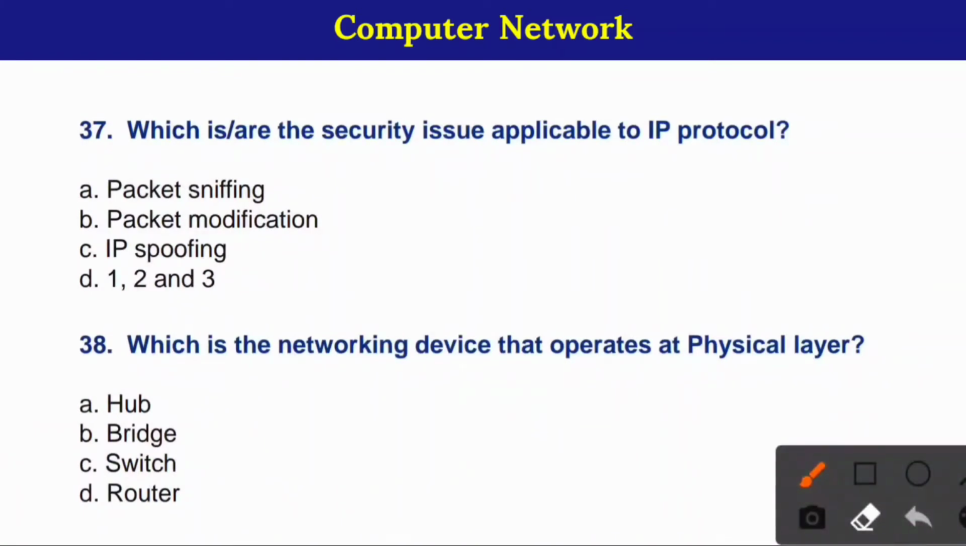37. Which is the security issue applicable to IP protocol? Here correct option is option number D, 1, 2 and 3, means packet sniffing, packet modification and IP snooping. 38. Which is the networking device that operates at physical layer? Here correct option is option number A, hub.